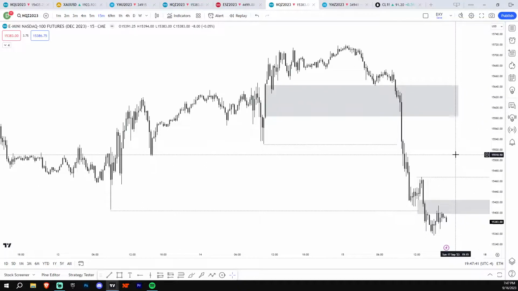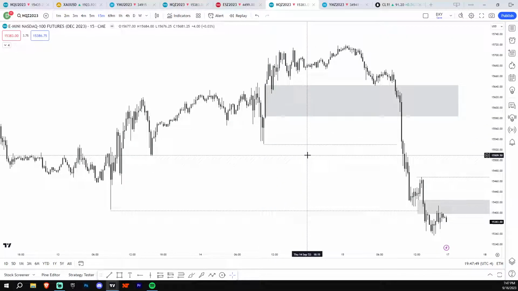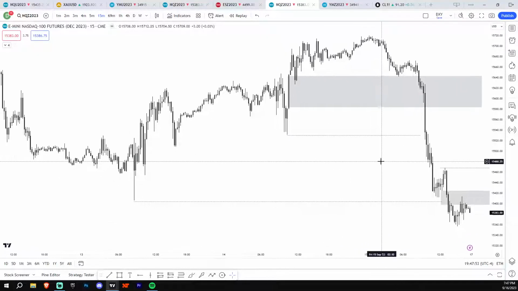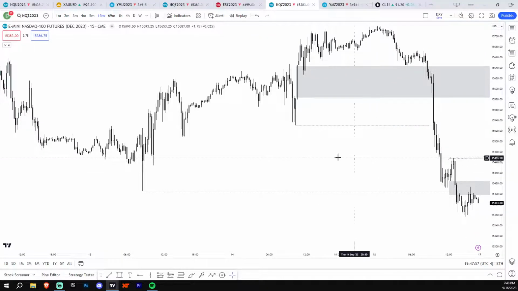And really to me, the draw on liquidity becomes obvious when there's a lot of speed and displacement cutting through PD arrays on the left. Usually you want to look for some sort of old data high or low or some old daily low. And the draw on liquidity, sometimes it's not going to be obvious, okay?